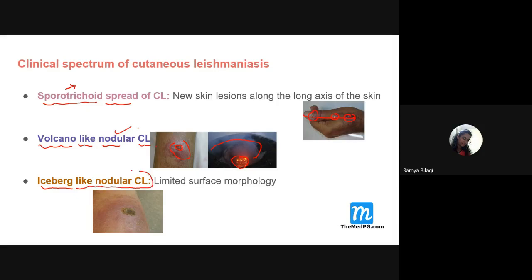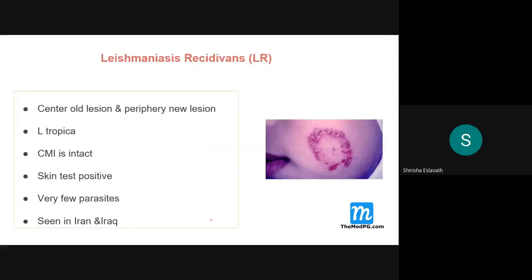Another variant is iceberg-like nodular cutaneous leishmaniasis. What do you mean by this iceberg, students? Iceberg phenomenon, if you remember from the beginning chapters of community medicine. Only the tip, a small portion, can be seen, and once you remove the crust, a huge necrotic area can be seen. This type of clinical presentation is called iceberg-like nodular cutaneous leishmaniasis. Am I audible to everyone, students? Fine. Yes, ma'am.